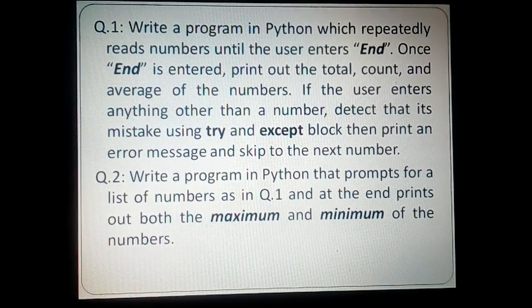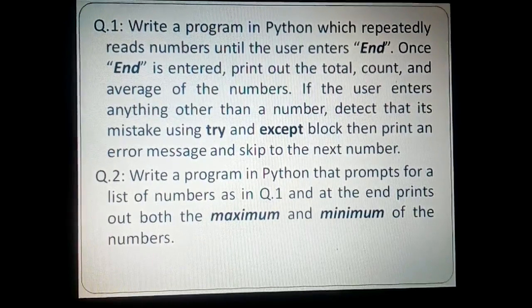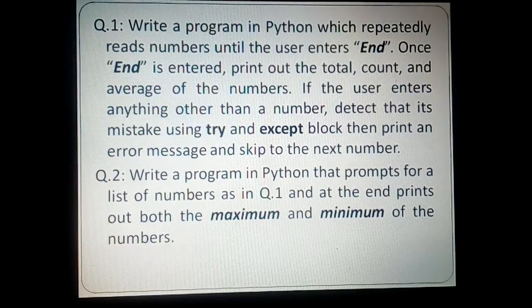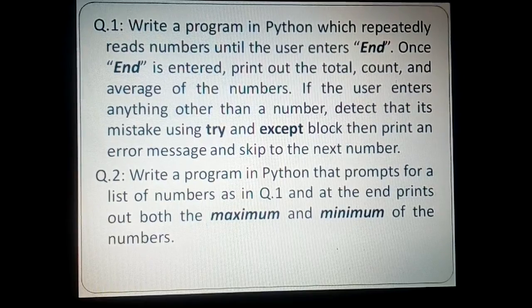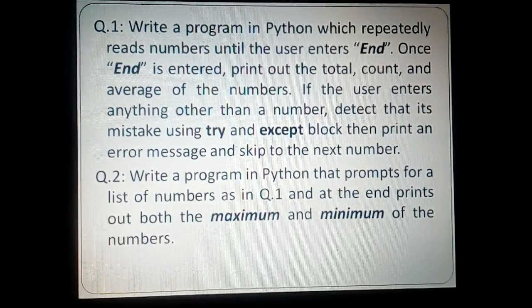In that case, if you have not taken care of the condition, the compiler will automatically flag an error saying divide by 0. This particular situation can be easily avoided, or it can be caught, using the try and except block. These are exception handling mechanisms, used in object oriented languages. Generally these are called exception handling blocks. Now we'll try to incorporate this, and then it will become more crystal clear.